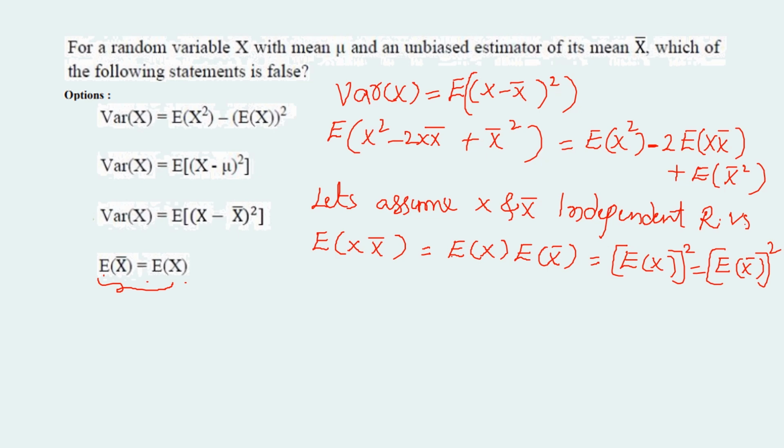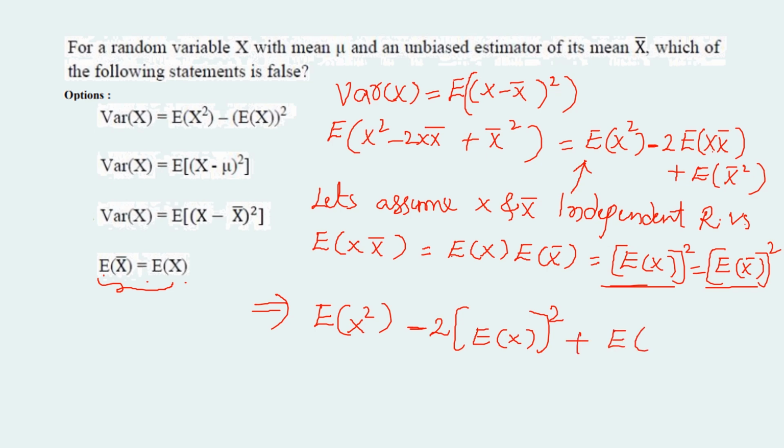Then we will have, in the equation expectation of x square minus 2 times expectation of x times x bar, which can be written as either of these, expectation of x whole square, plus expectation of x bar square.